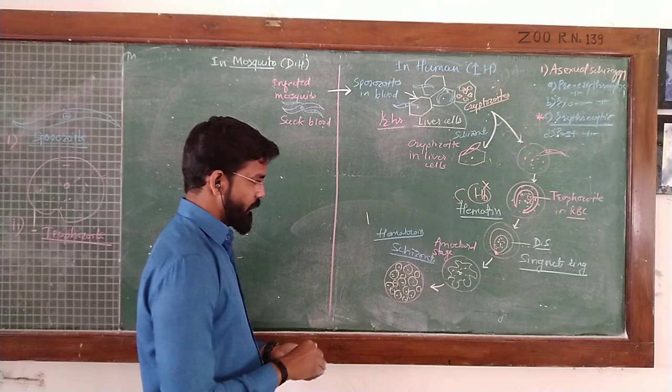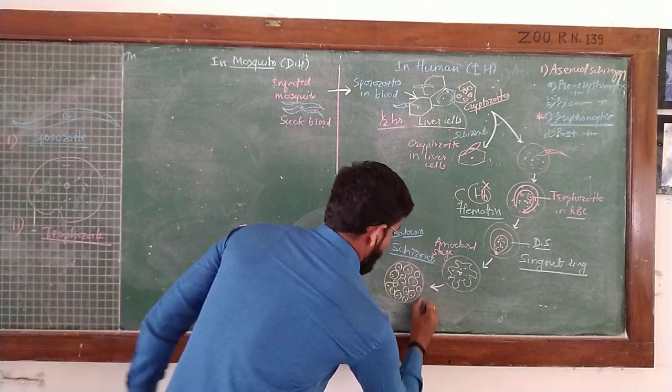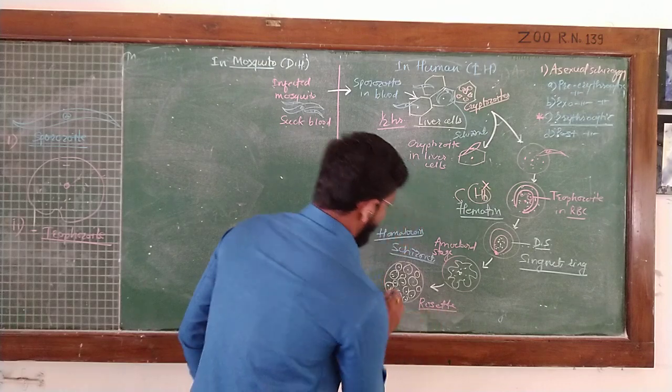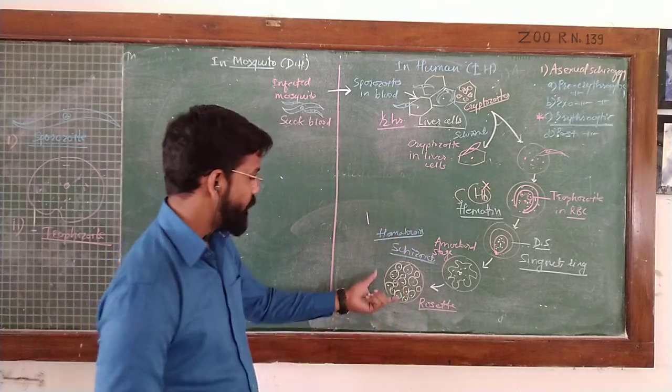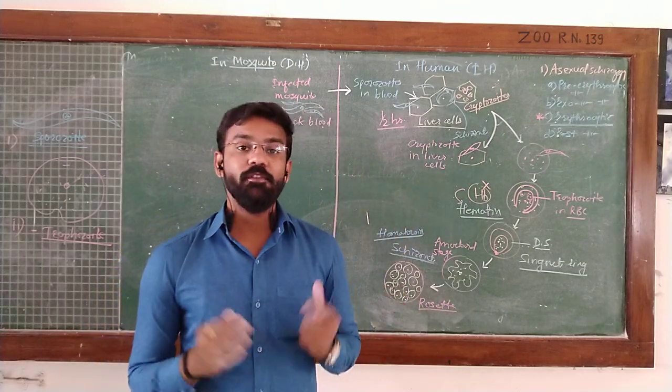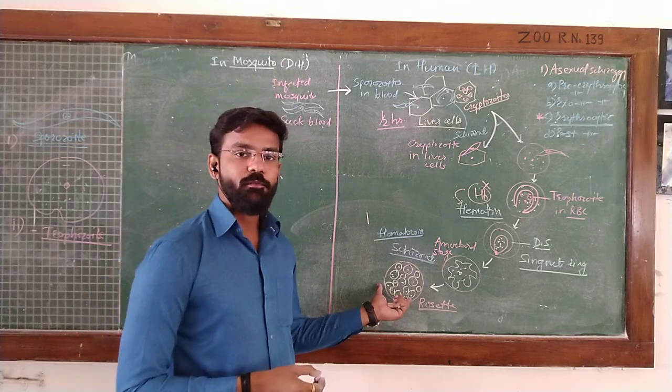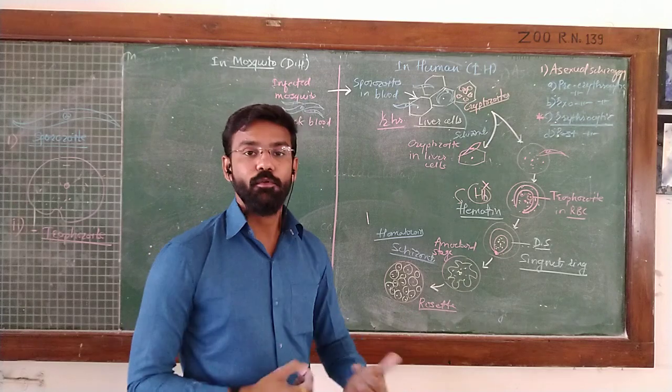This stage is also referred to as the rosette stage. Rosette stage means the schizonts are arranged inside the RBC like a bunch of flowers, appearing like a bunch of roses, therefore the name rosette stage.